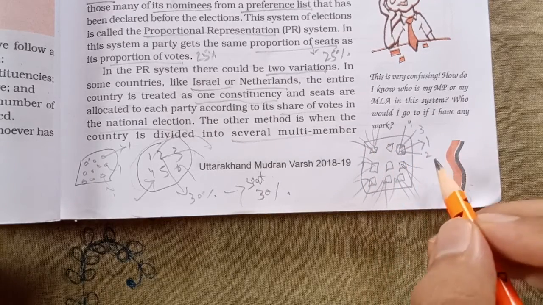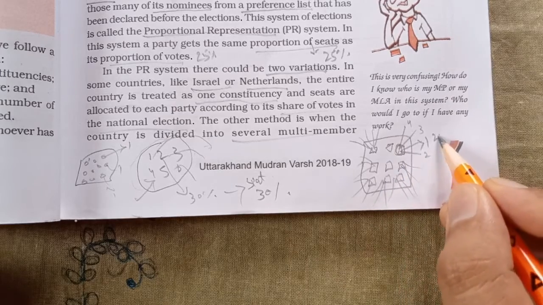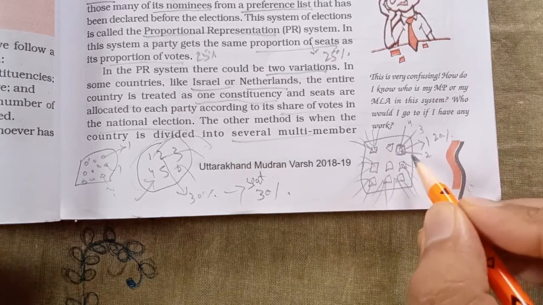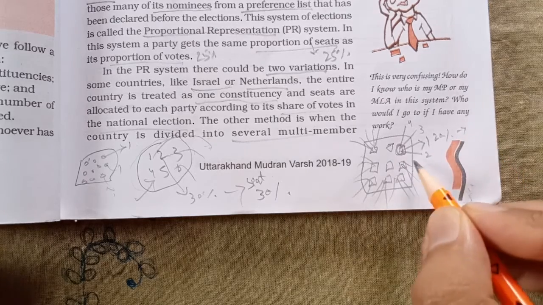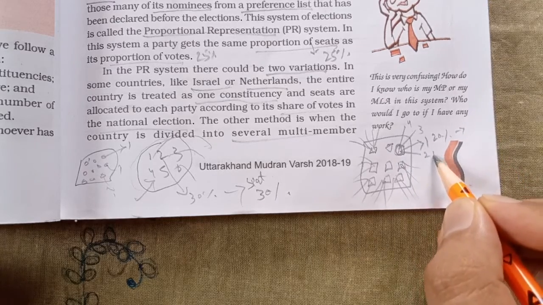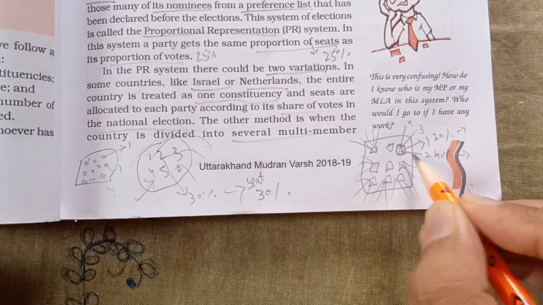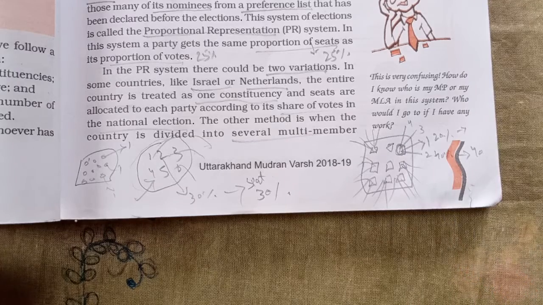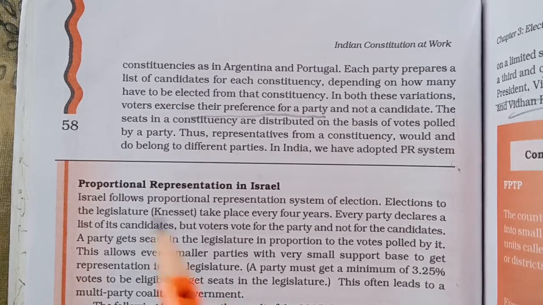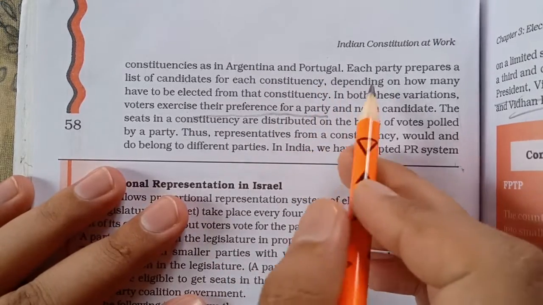So when the election takes place, suppose party number 1 gets 20% votes in this constituency, it means 20% of the seats of this constituency will go to this party. In the same way, suppose party number 2 gets 40% votes, then 40% of this constituency's seats will be given to party number 2. This method is followed in Argentina and Portugal, that is, multi-member constituency.